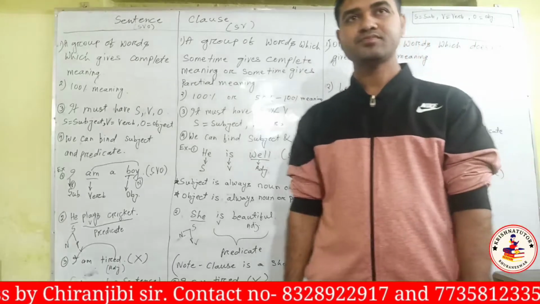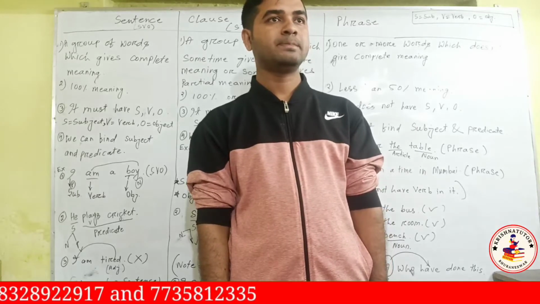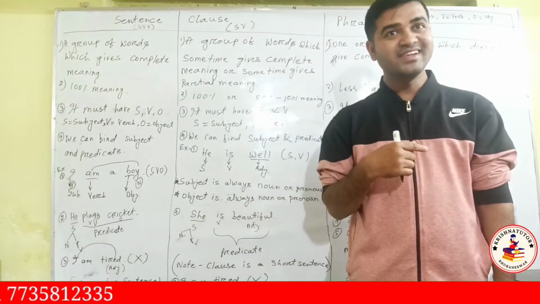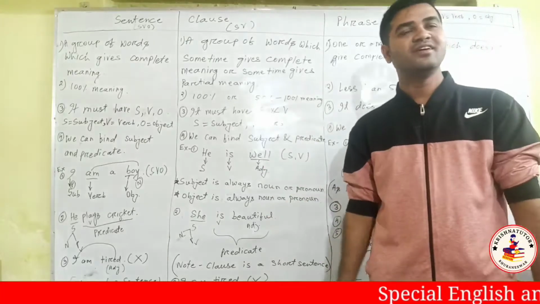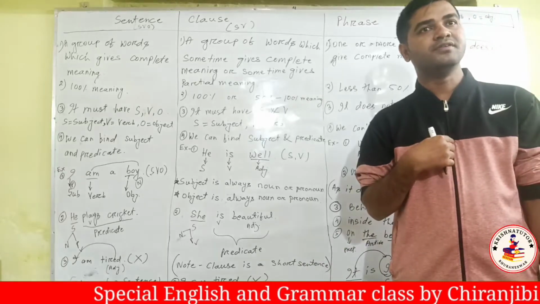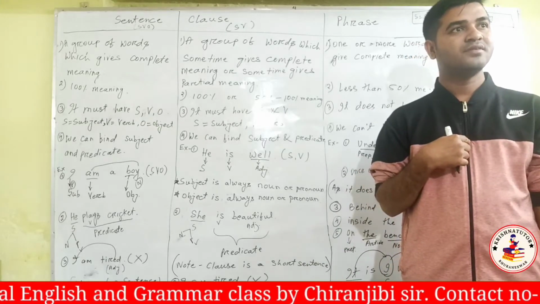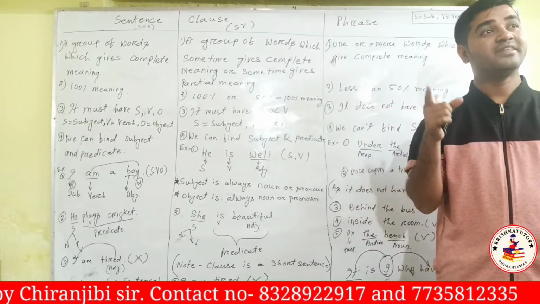For example, I am smart. It's a clause. But if a girl is saying, I am a beautiful girl, it's a sentence, because girl is a noun. We should have a noun or pronoun in the end.